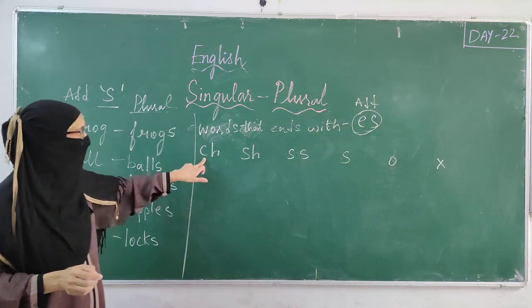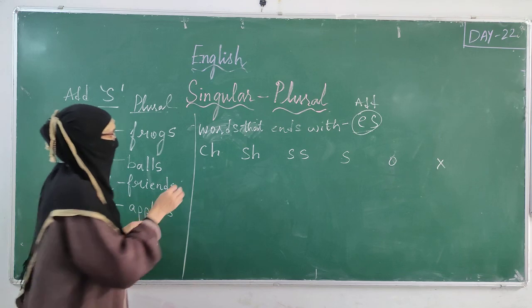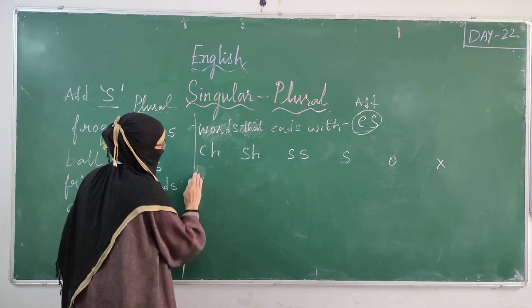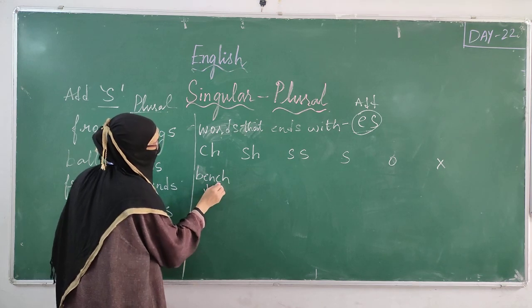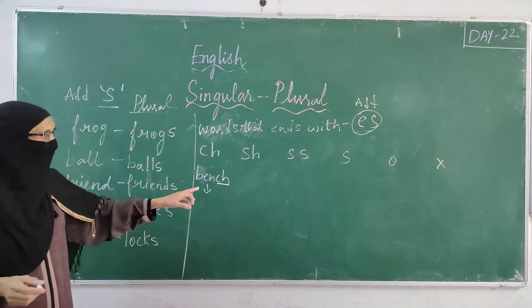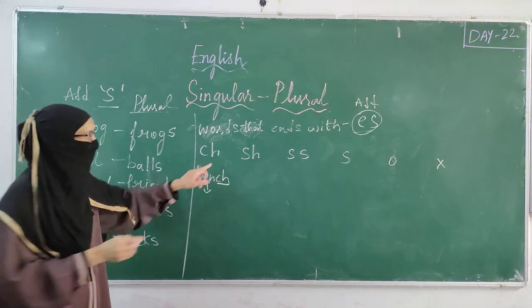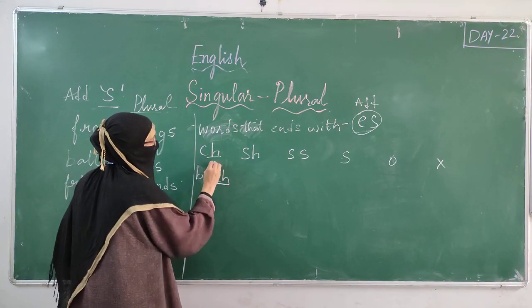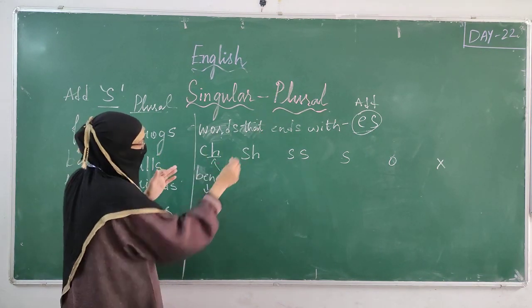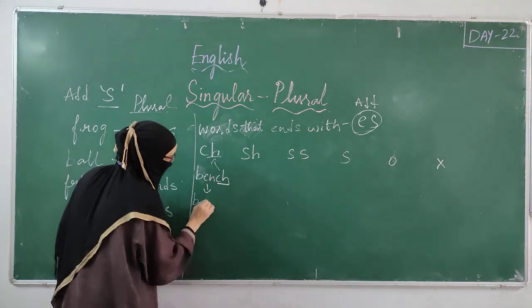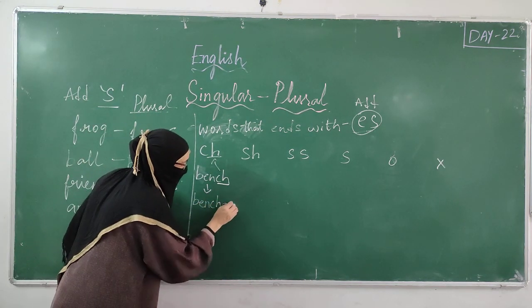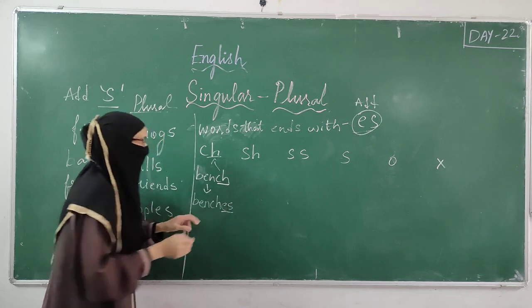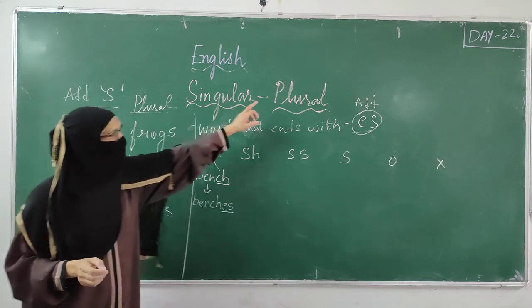Now take one word which is ending with CH: B-E-N-C-H. My word is ending with CH. So to make it plural, what do we have to do? B-E-N-C-H. What do we have to add? E-S. We added E-S to make it plural.